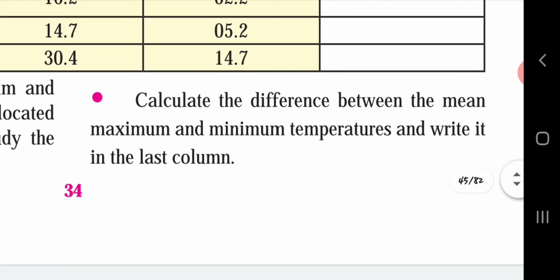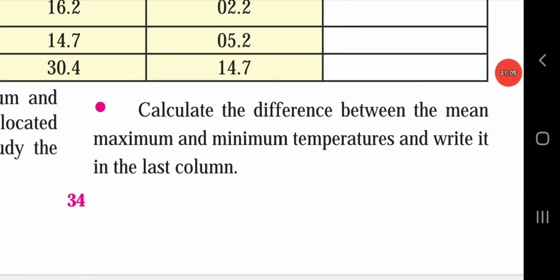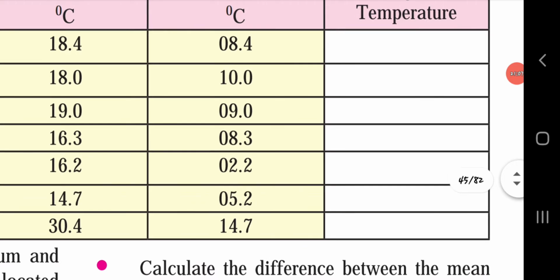Calculate the difference between the mean maximum and minimum temperature and write it in the last column. Just as we have done, we have to find it by the difference. When we subtract 8.4 from 18.4, we get the answer 10. So your answers will be: first 10, second 8, third 10, fourth 8, fifth 14, sixth 9.5, and seventh 15.7. Write it down in your textbook.